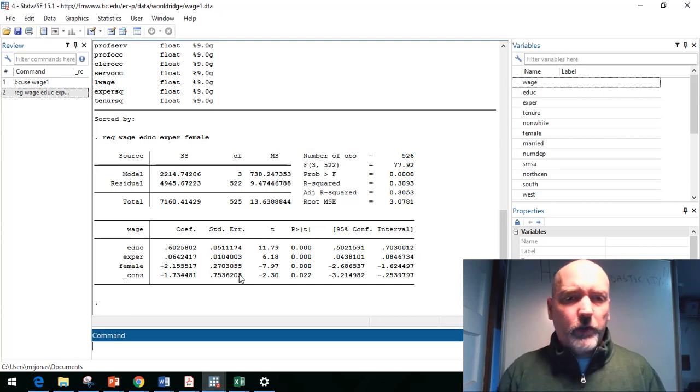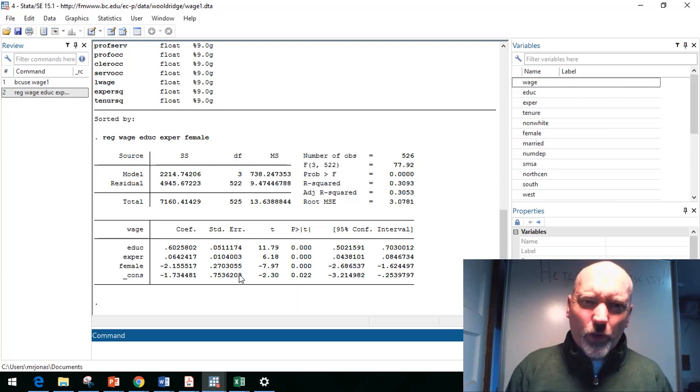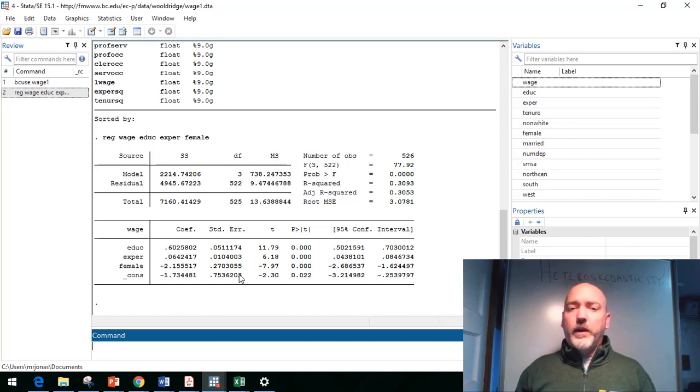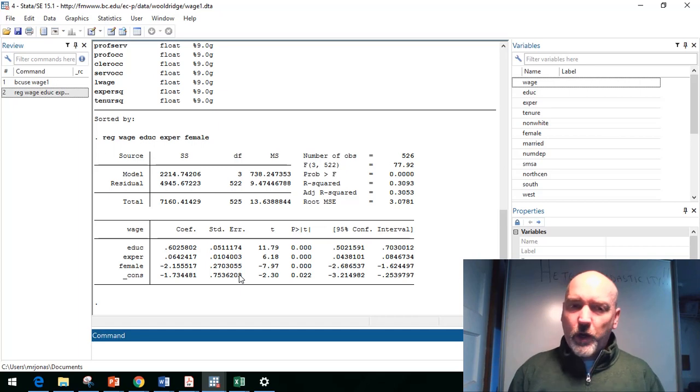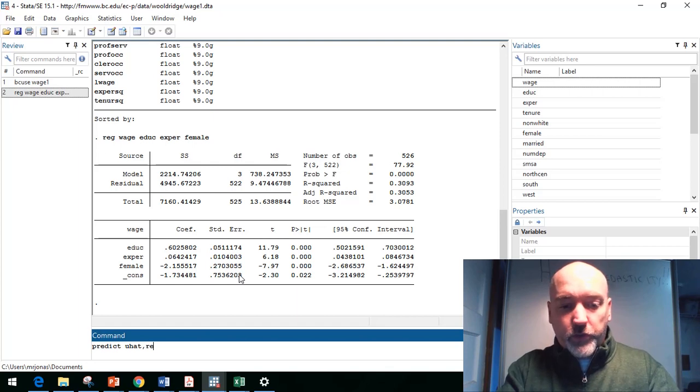So a good place to start is to do, yet again, that old eyeball test. Let's just take a look at the results that matter and see if they conform to our Gauss-Markov classical assumptions. So here with heteroskedasticity, of course, we're thinking about the variance, the dispersion of the error terms. Is it constant across observations? So a good place to start is just to pull up those residuals. So let's predict u hat, comma, residuals, comma, resid, just comma r if you want.